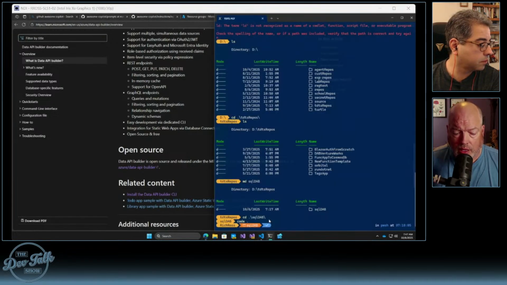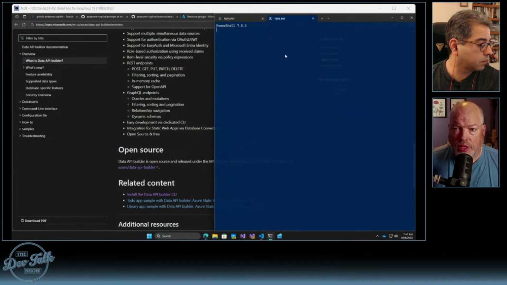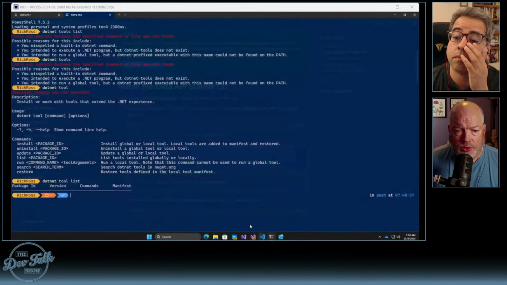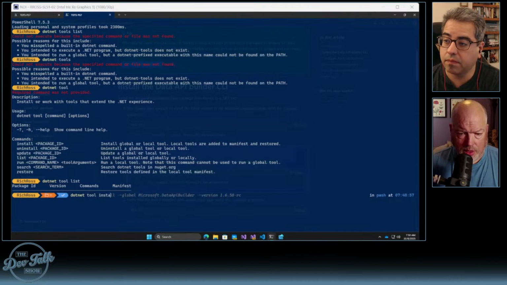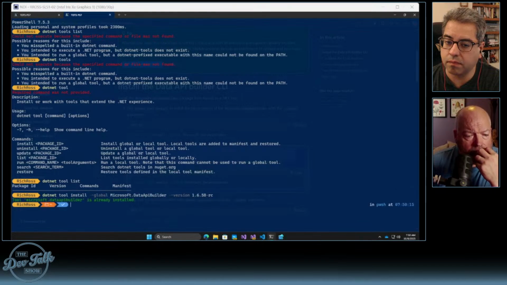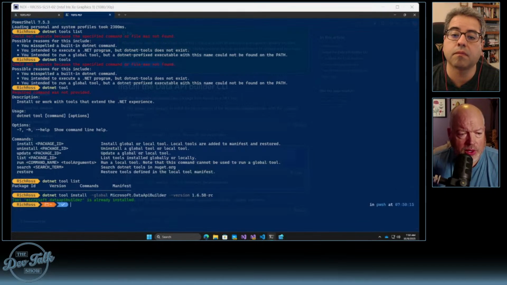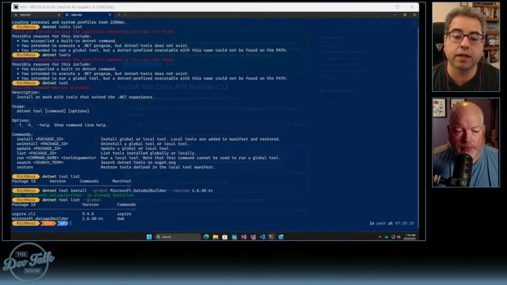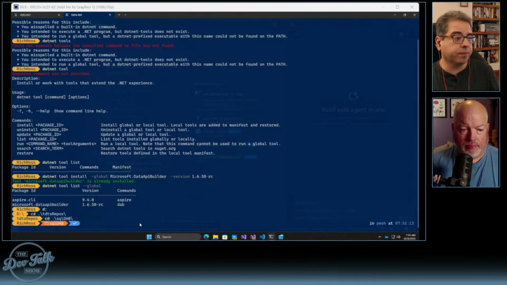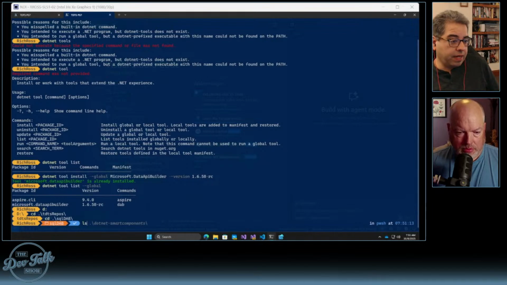So if I go back to my .NET tool, it does kind of remember. It's already installed, so why doesn't list work? How about dotnet tool list global? Because you may have installed it globally. Okay, good point. You have installed the Data API Builder CLI.